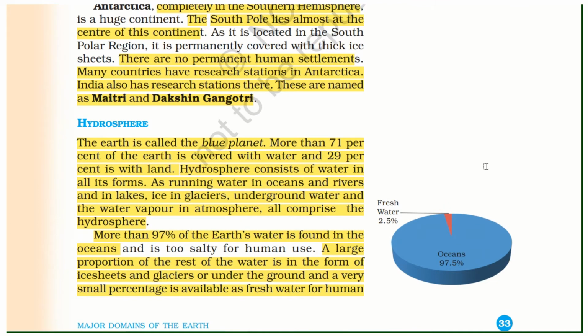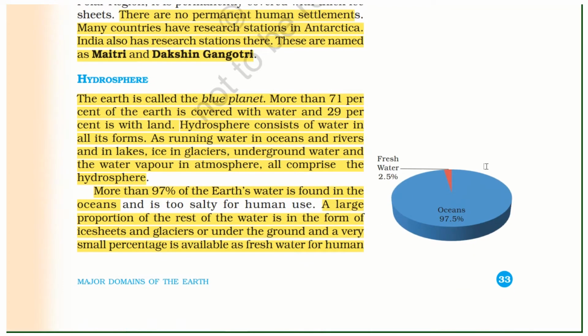Hydrosphere. The Earth is called the blue planet. More than 71% of Earth is covered with water and 29% with land. The hydrosphere consists of water in all its forms: running water in oceans, rivers, and lakes, ice in glaciers, underground water, and the water vapor in the atmosphere. More than 97% of Earth's water is found in oceans.